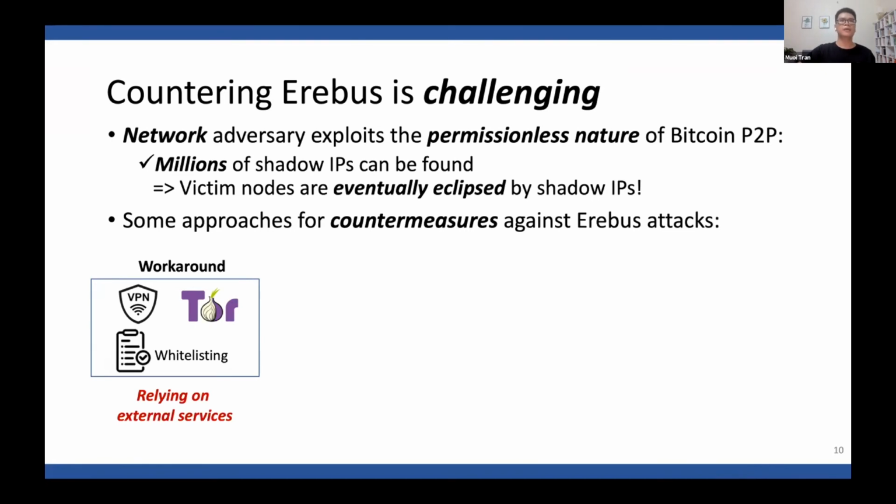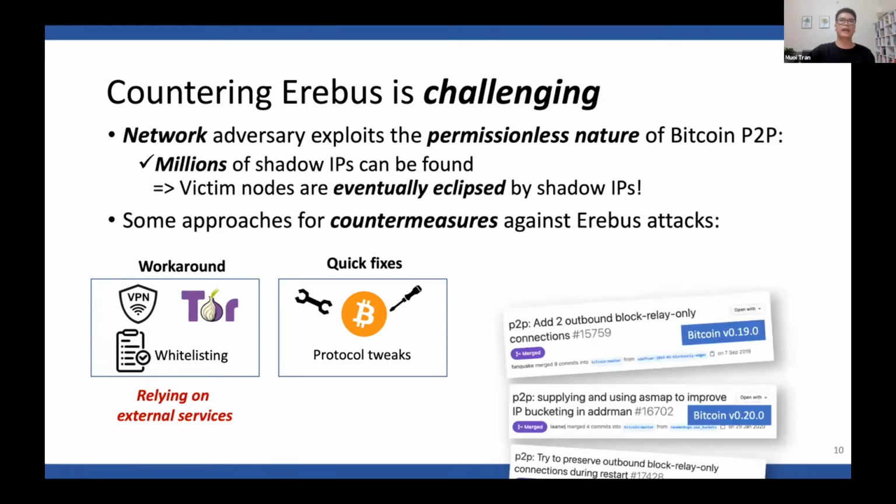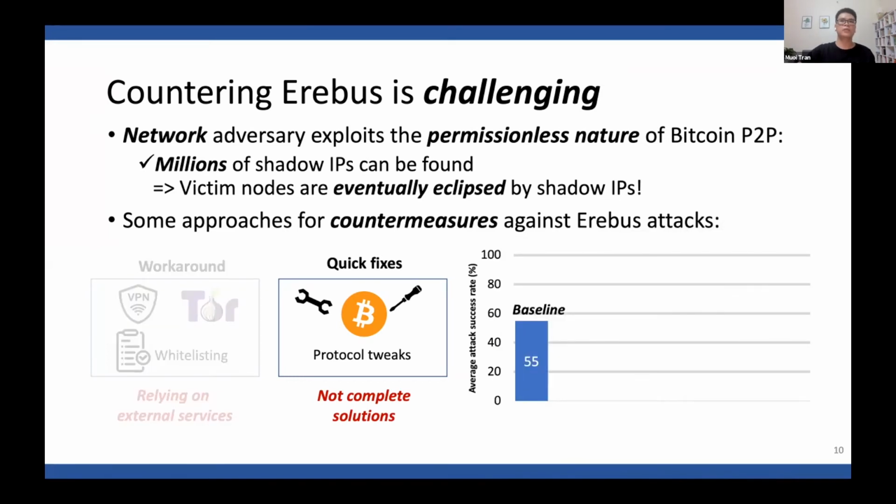Alternatively, the Bitcoin community has quickly implemented some protocol tweaks to make the adversary spend more attack execution time, such as increasing the number of outbound connections from 8 to 10, using IP to AS mapping in the peer database, or reconnecting to the old connections upon restarting. However, they are not complete solutions. And indeed, we actually evaluated the effectiveness of the available protocol tweaks. And here is the result.